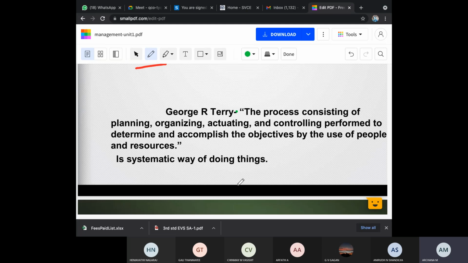This is the general technical meaning of management. What is this planning, organizing, accounting and controlling? These are all the things you will be learning in the first module of the syllabus. Planning, what is that? Before the beginning of this class, I should plan what I should do in the class. Right? Before coming to the class, I should plan and then come. That is planning. Then accumulating, that is organizing. After planning, I will organize in such a way that this particular amount of time I have to get into the class.